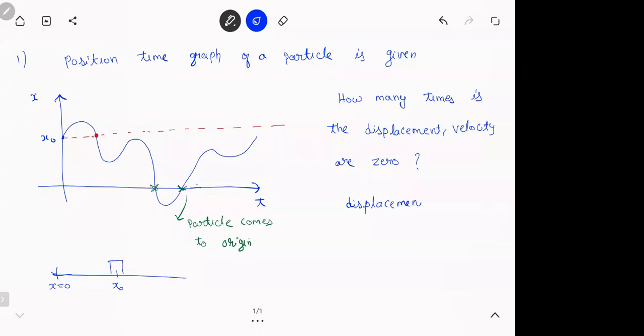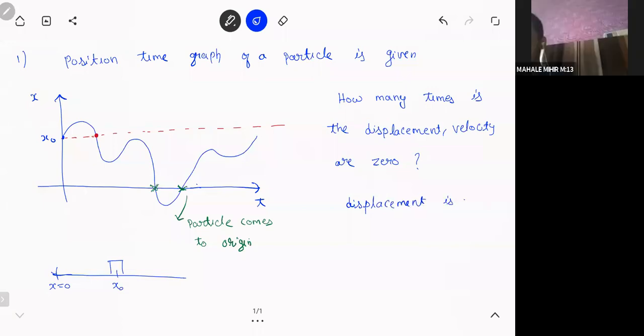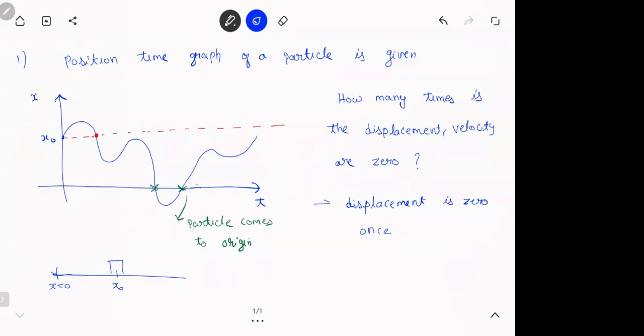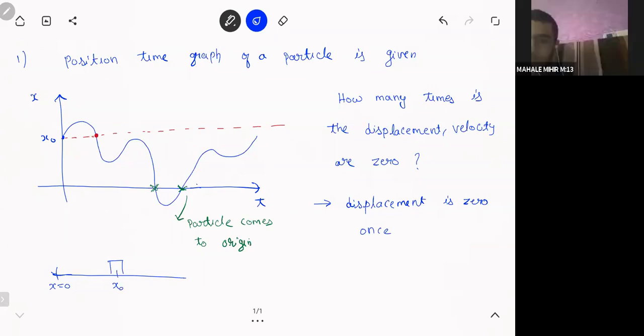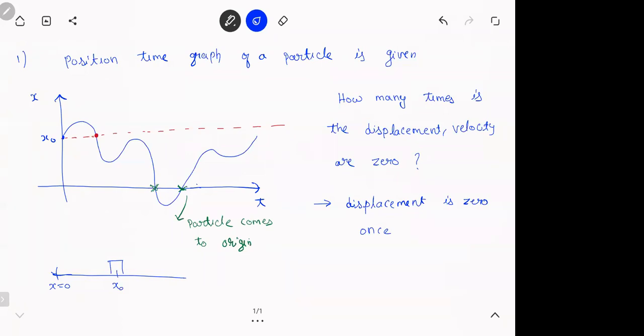Ask me if you're confused. Sir, can you explain again? Displacement. What is the definition of displacement? Final minus initial position. If final and initial are equal, then displacement is 0. So how many times is it coming to the same x coordinate? It is coming only once, right? Look at that red line. How many times is the curve touching it? Only once. How many times is it coming to origin? Twice.